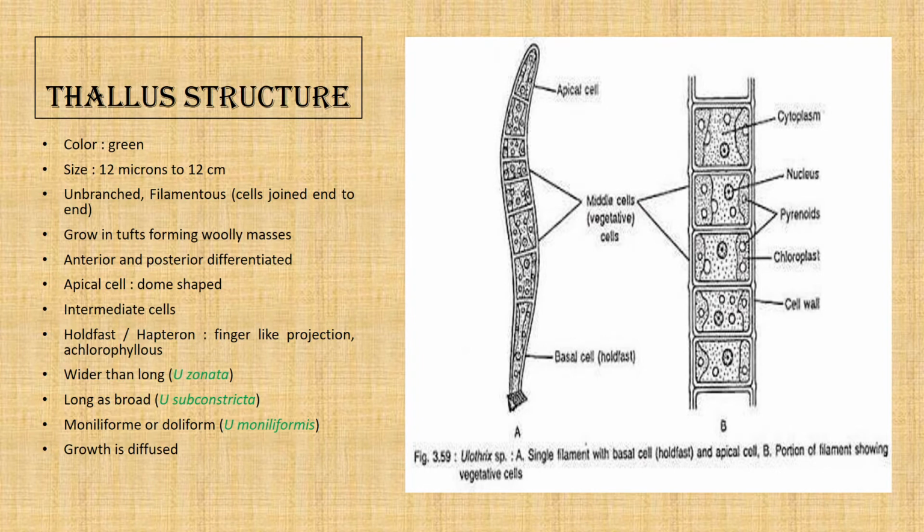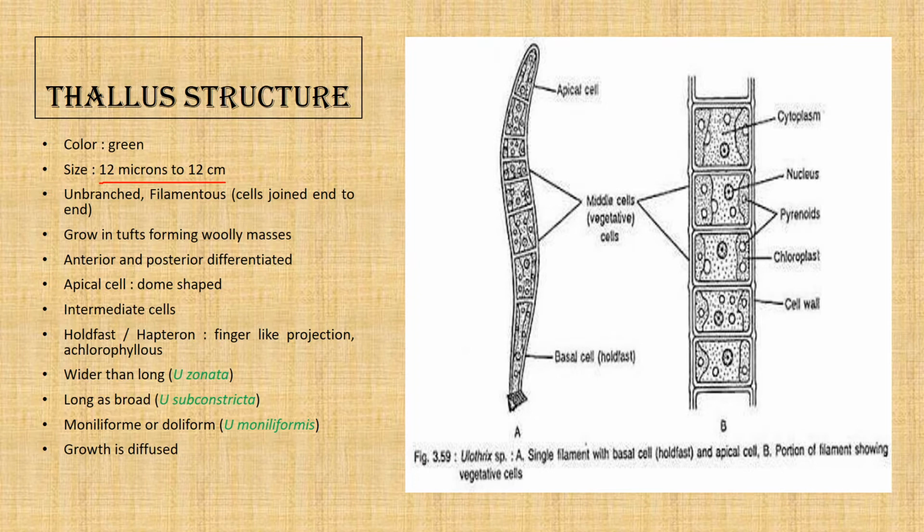The thallus structure of Eulothrix. Now Eulothrix is a green filamentous algae which is unbranched, and the size is from 12 micron to even 12 centimeter. It all depends upon species. Some species are smaller, and a few species grow very large, that is 12 centimeter. Now, the thallus is unbranched, filamentous, that is the cells are joined end to end.